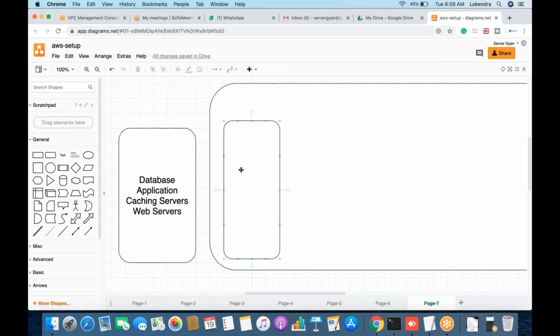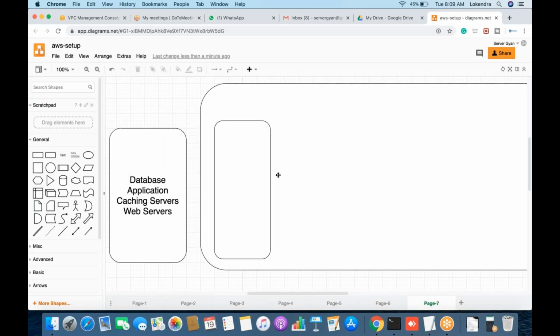So we need to set up at least separate VPCs for this. There are two topologies which can be followed in order to create these VPCs, and we are going to discuss both. Depending on your experience, whatever you feel seems easier for you to explain, you can explain that without having any problem.